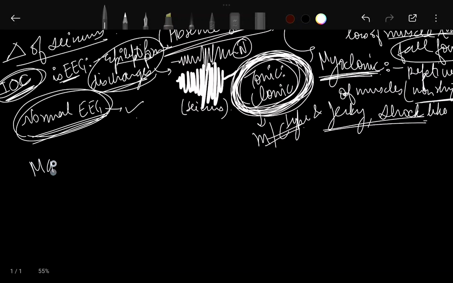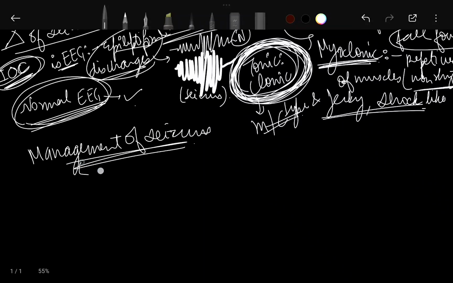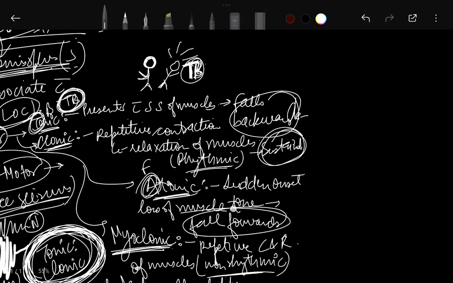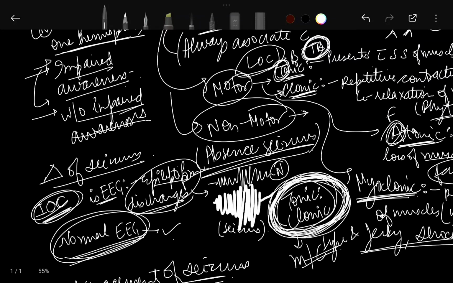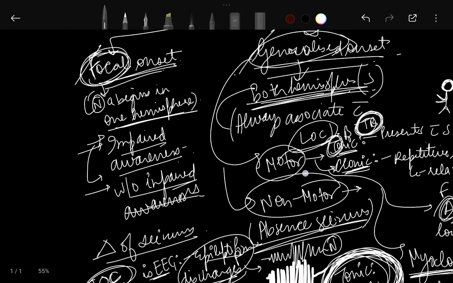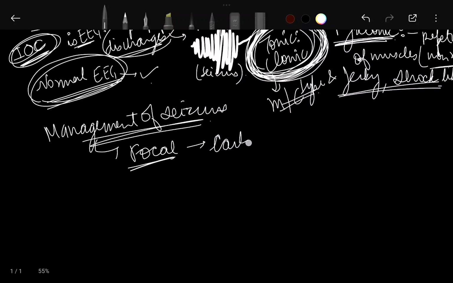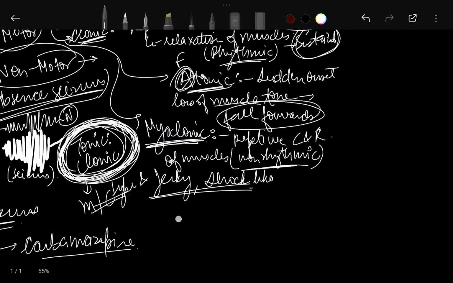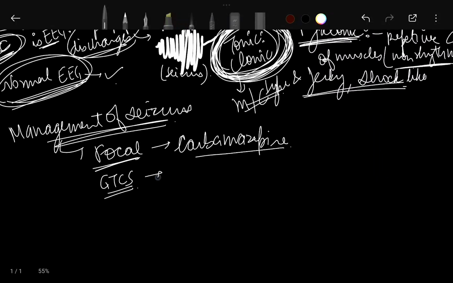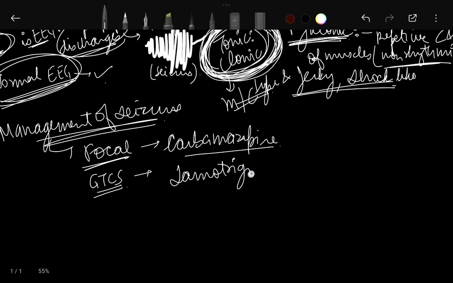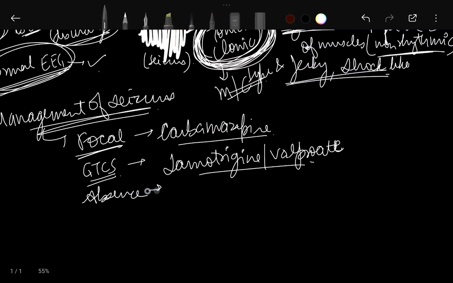Now, what is the management of seizures? For focal seizures, with or without impaired awareness, carbamazepine is the drug of choice. In GTCS, generalized tonic-clonic seizures, the most common type, lamotrigine or valproate is used. And in case of absence seizures, ethosuximide or again valproate.